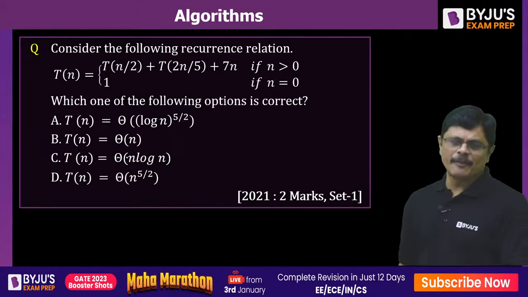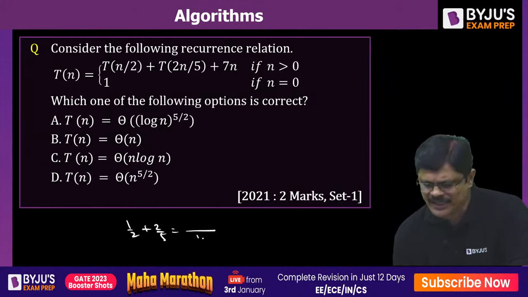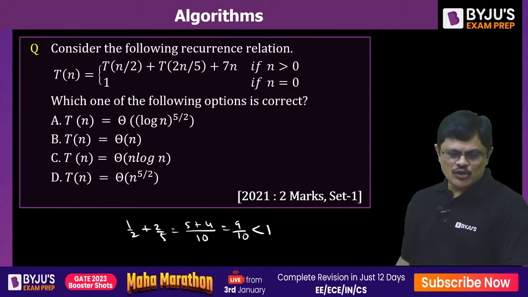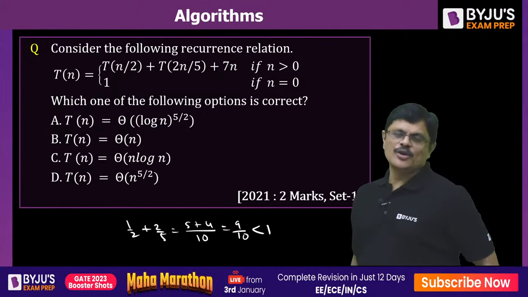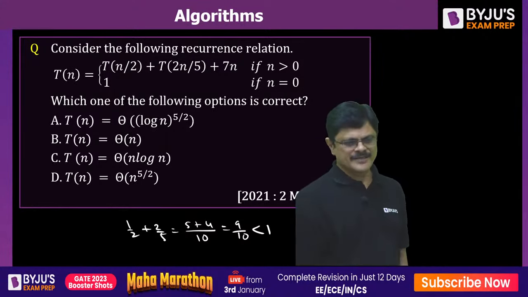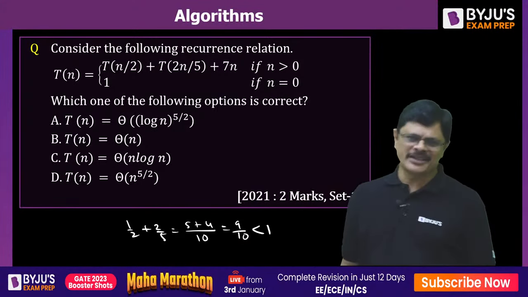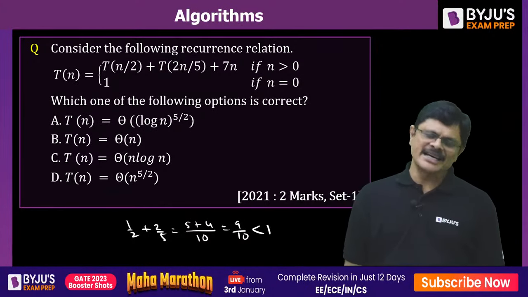So in this particular problem, the subproblem sizes are half and 2 by 5. Half plus 2 by 5 is how much, sir? 10 is the LCM. It is 5 plus 4, 9 by 10, which is less than 1. So if this value is less than 1, what is the answer for this problem, my dear friends? Of course, this can be solved using the recursion tree method, but it's a very standard one. You can remember this as a result.